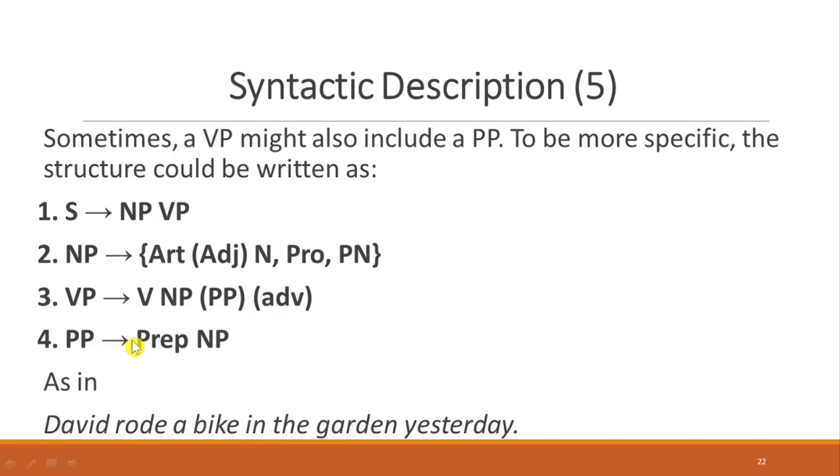PP, prepositional phrase, can be formed by preposition and noun phrase, like this example. David rode a bike in the garden yesterday. So this is the whole sentence. We have noun phrase, David, verb phrase, from rode until yesterday. But it's quite long because we have more intervention of phrases. We have verb, rode. We have noun phrase, a bike. We have prepositional phrase, in the garden, and adverb of time, or we call adverb, yesterday.